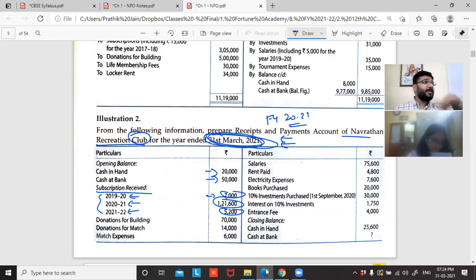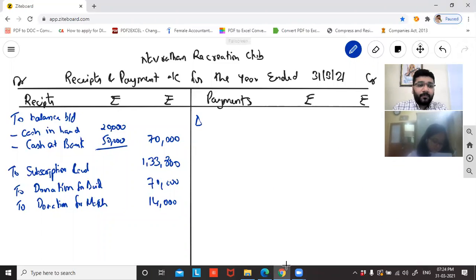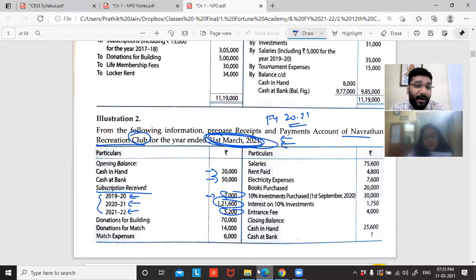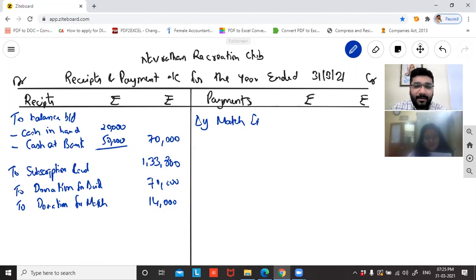Okay. Match expenses is received. Same. So by match expense. Sir, I have a doubt. Yes, Kana. So can we do a common heading for donation and then mention building and match? Yes, of course you can do that. I am allowing you to do this, but please check with your respective teachers. For board exams point of view, I say it's a green signal. Okay, sir. Thank you. So by match expenses, 6,000.